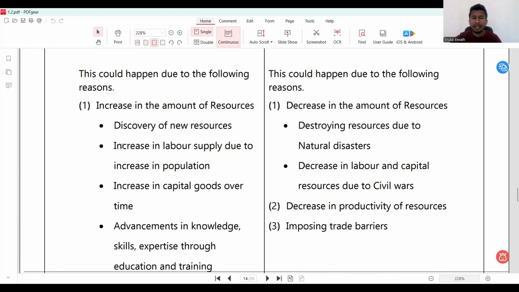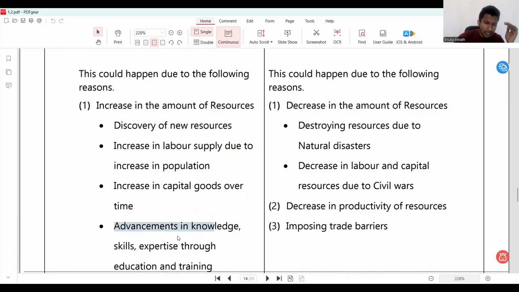And then secondly, the amount of resources can increase due to the increase in labor supply, maybe due to population increase, or maybe when other people come to Sri Lanka, again the labor supply will increase. And then increase in capital goods. When I say capital goods, it includes different types of capital goods. It could be the physical or durable capital, or the circulating capital, or maybe the human capital, the natural capital, whatever. Right?